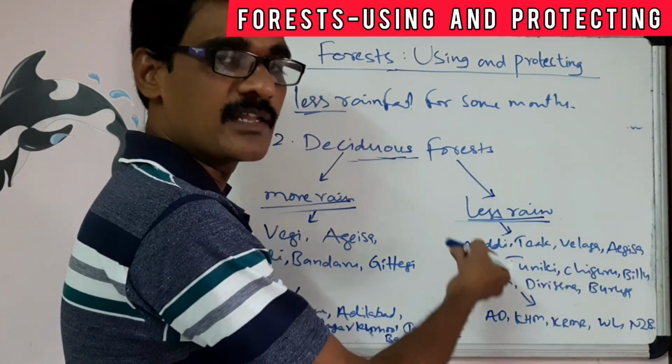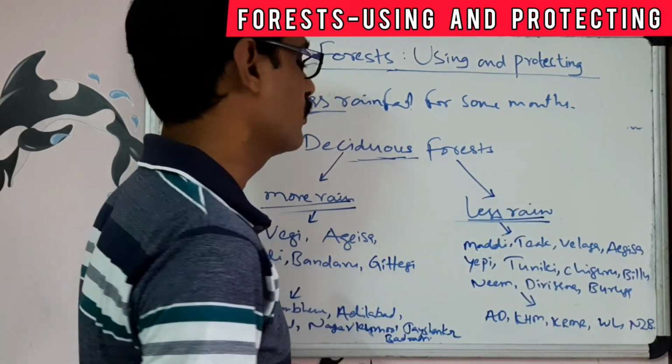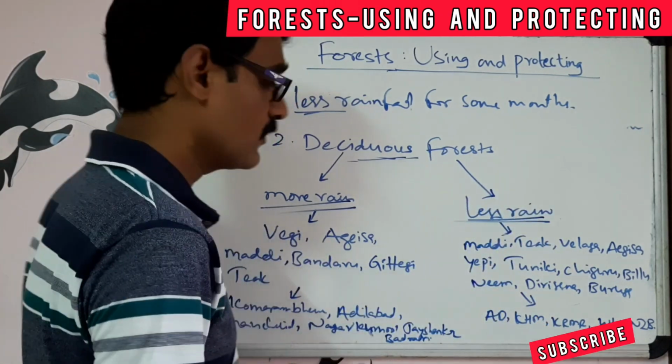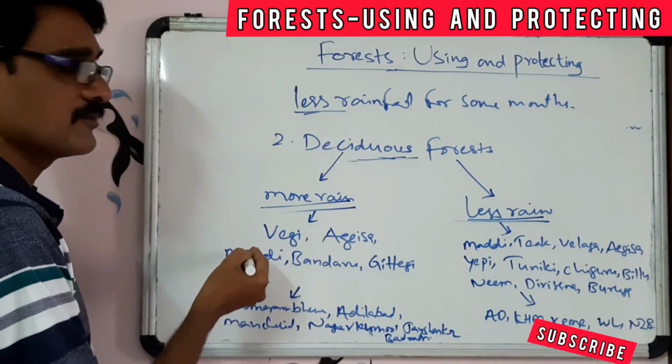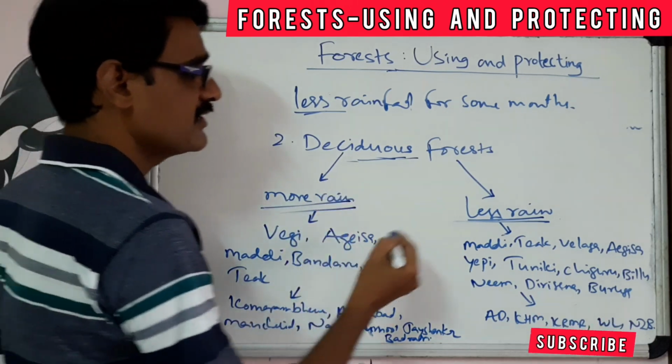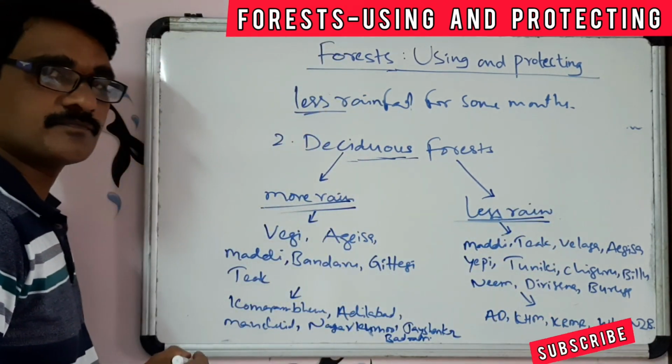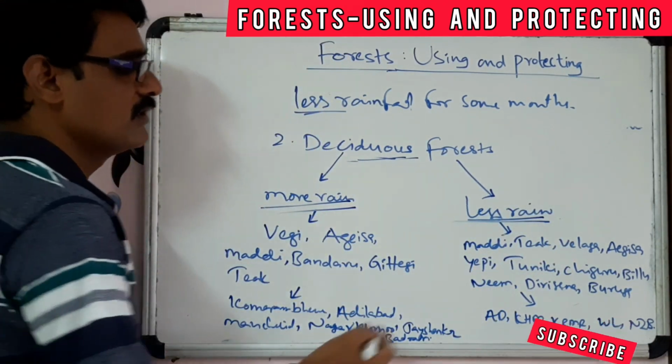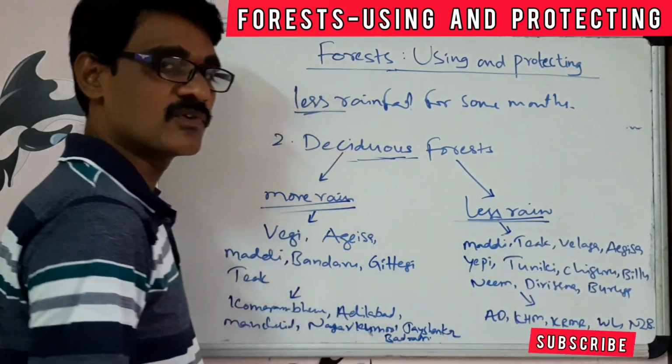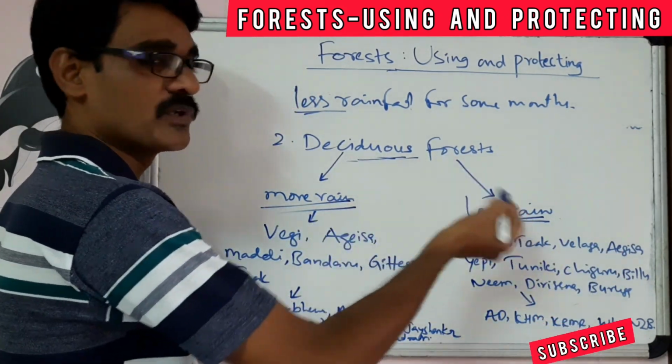So these are the main types of trees grown in less rainfall. Of course, some of the trees are the same in the more rainfall region and the less rainfall region. Somewhat, even though another type of trees are also grown in these two regions.